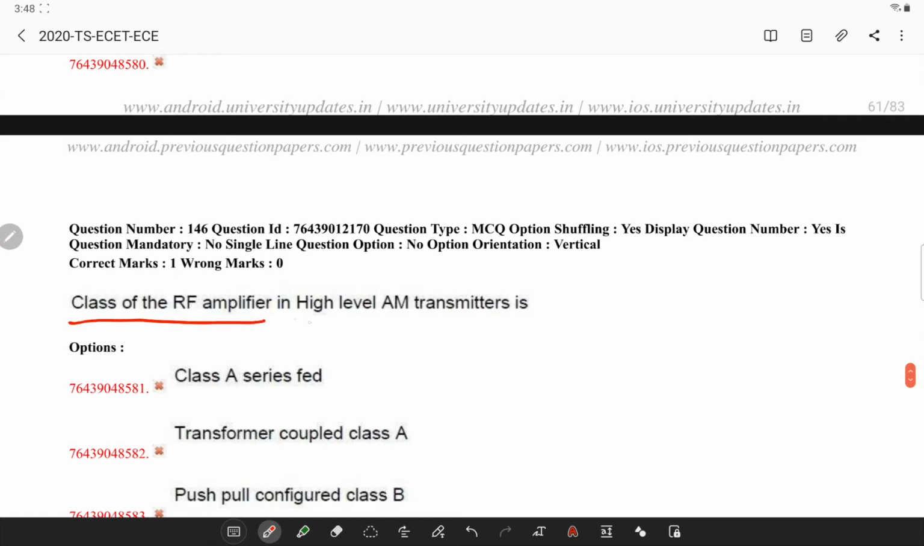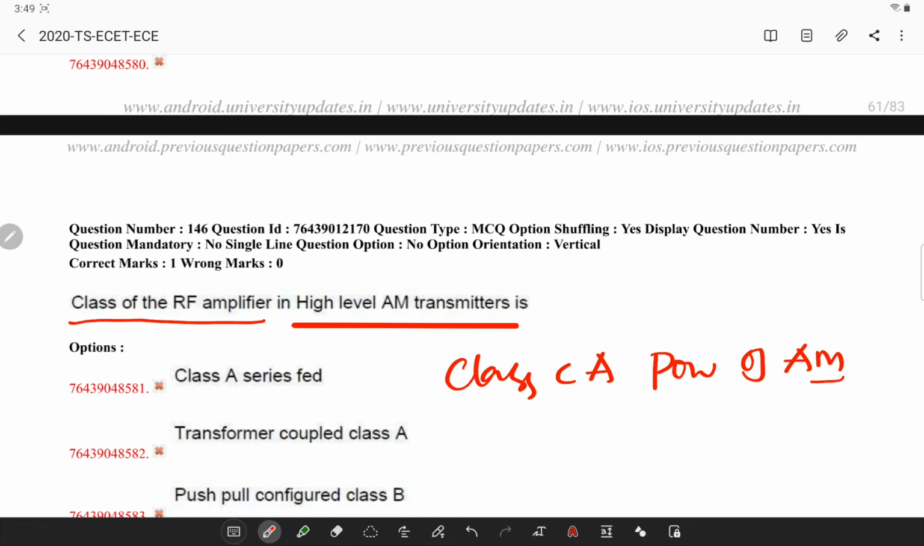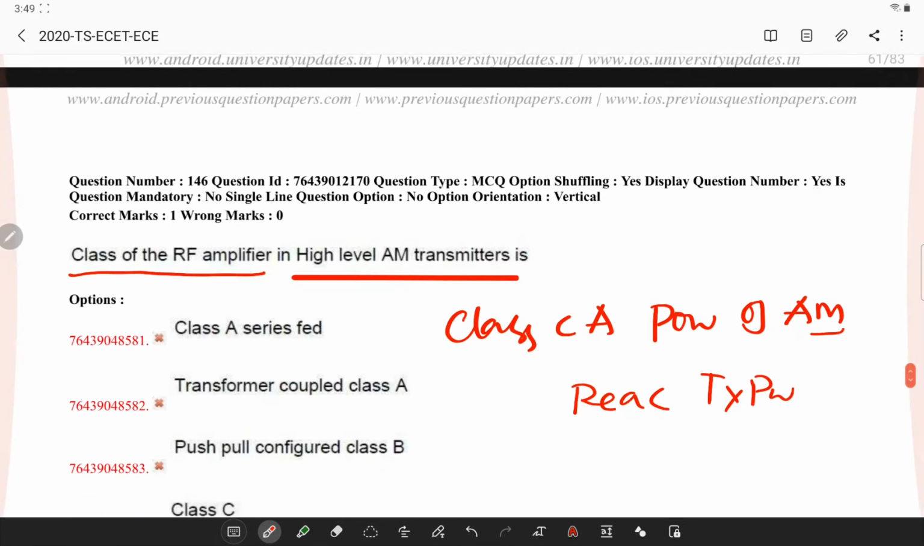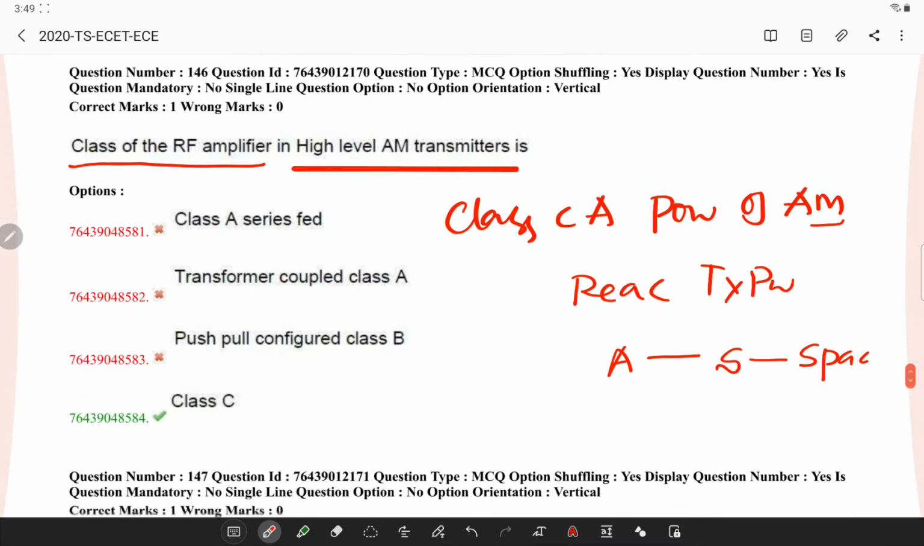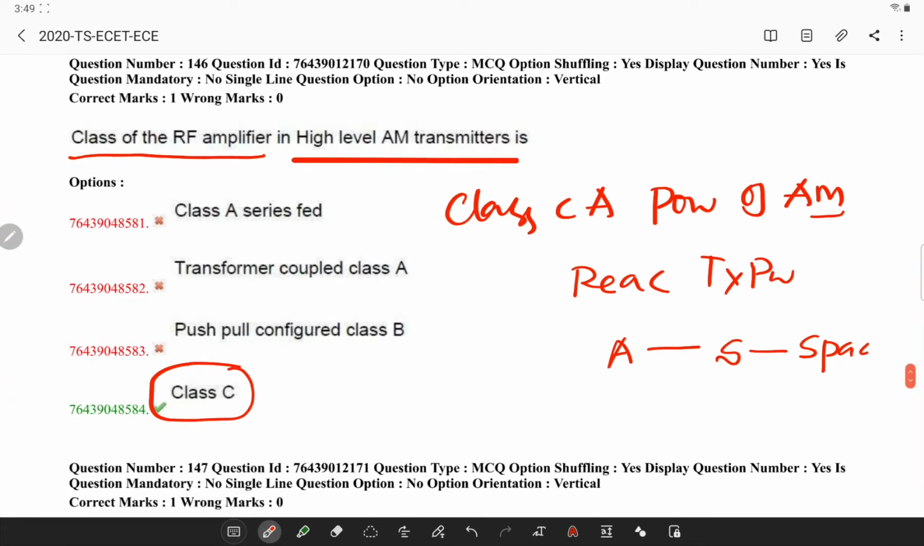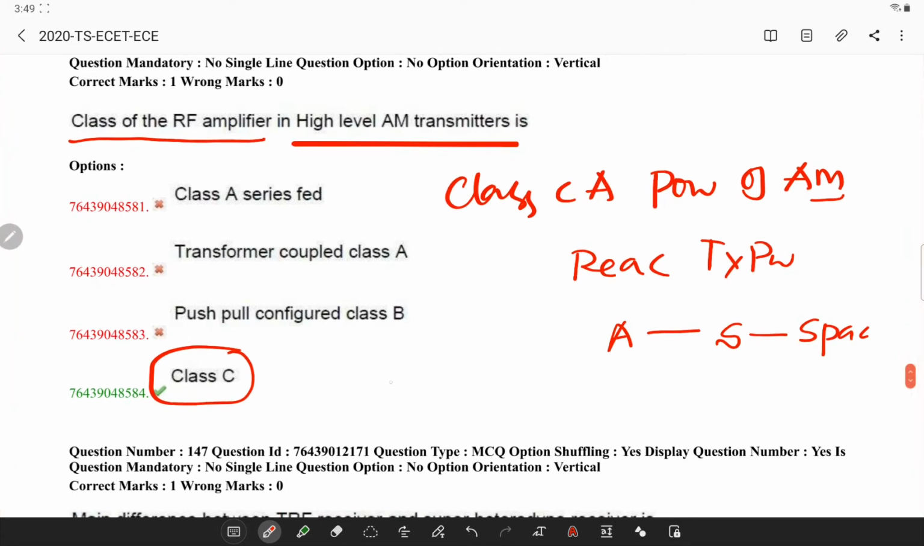Next, class of RF amplifier in which a high level AM transmitter is generally a class C amplifier, which also amplifies the power of the AM signal to meet the required transmitting power. The signal is finally passed to the antenna, which radiates the signal into space for transmission. So class C amplifier. I will show you the components in a high level AM transmitter.